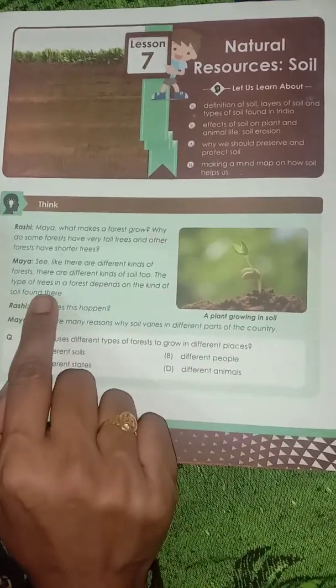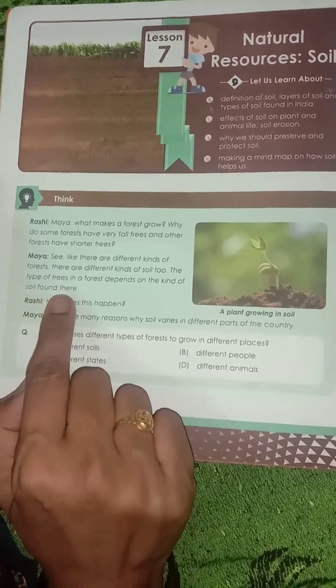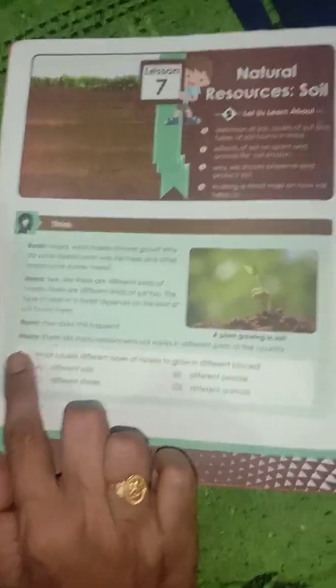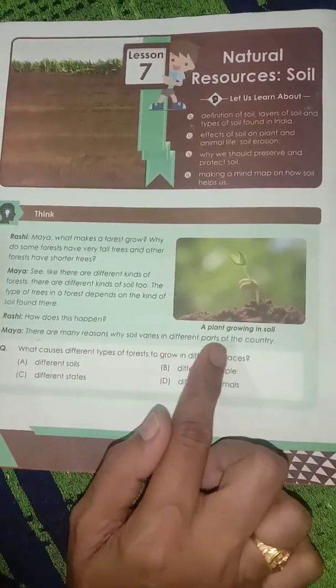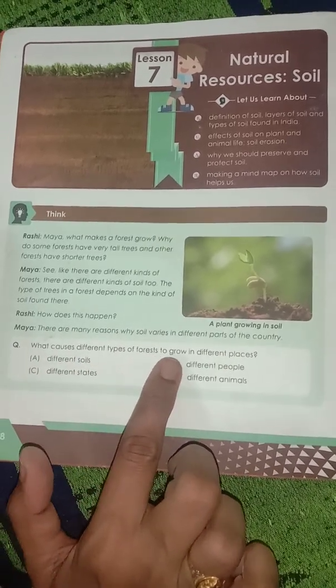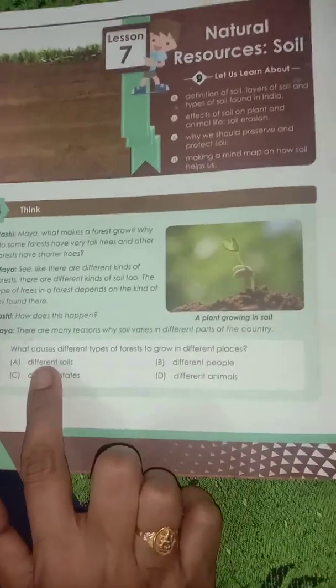The type of trees in a forest depends on the kind of soil found there. Rashi. How does this happen? Maya. There are many reasons why soil varies in different parts of the country. What causes different types of forest to grow in different places? Yes. Okay, children. It is different soils.